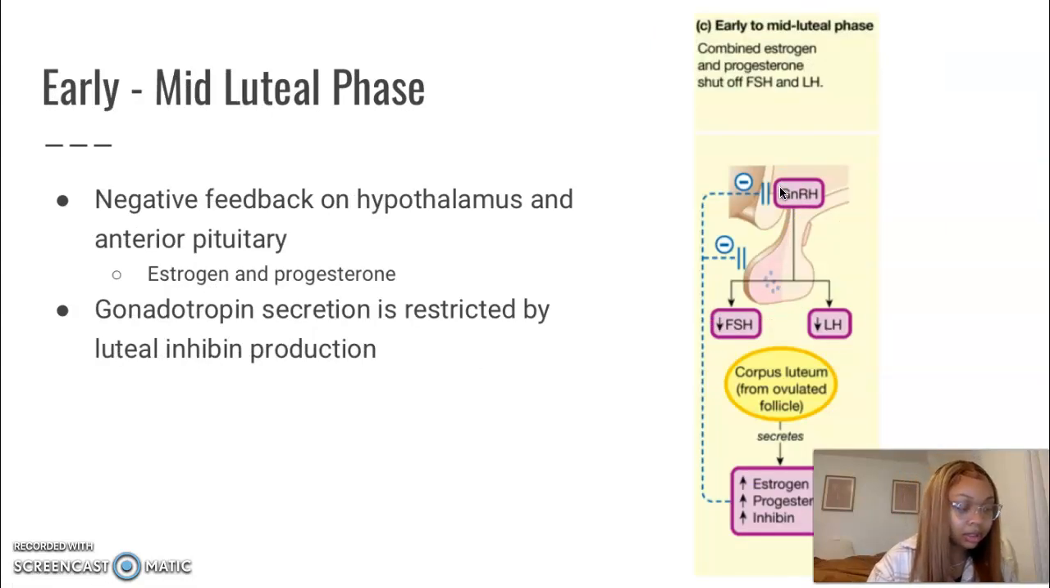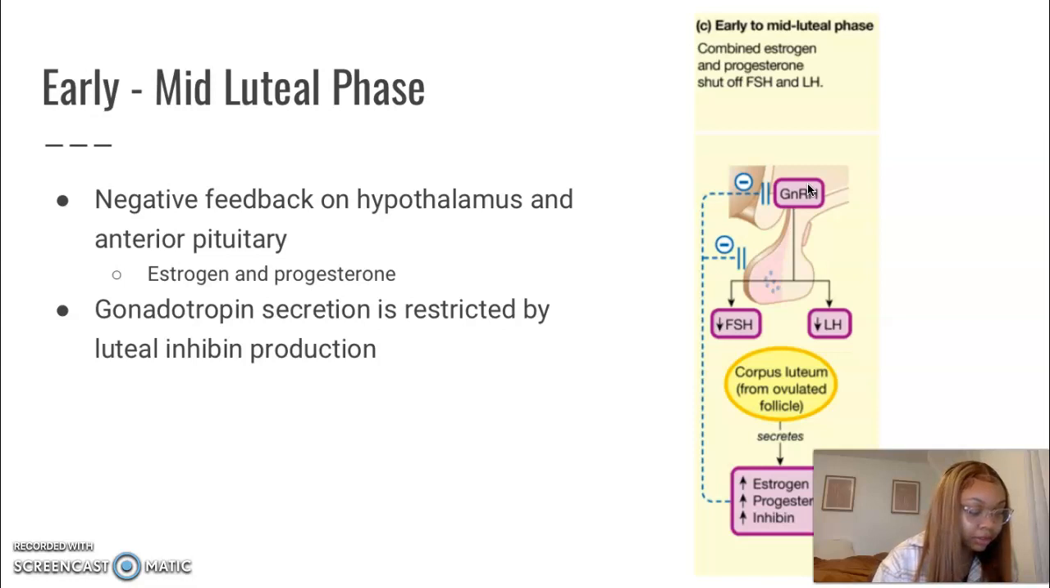So next we will be discussing the feedback mechanisms that occur during the early to mid-luteal phase. During this phase, progesterone is the dominant hormone, and progesterone and estrogen are responsible for the negative feedback responses on the hypothalamus and the anterior pituitary. And this also shuts off the follicle stimulating hormone and luteinizing hormone. Also, inhibin suppresses the gonadotropic secretion and remains so throughout most of this phase. In this diagram, we can see there are no positive feedback mechanisms compared to the last diagrams we looked at. However, the body is still able to prepare for pregnancy.